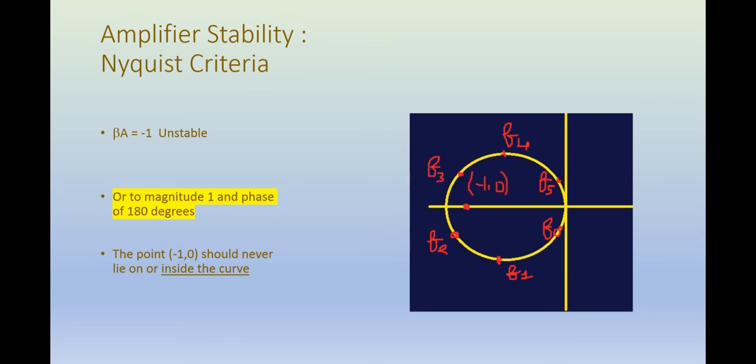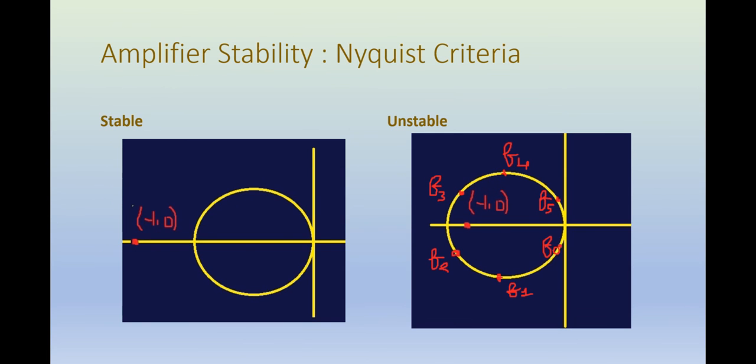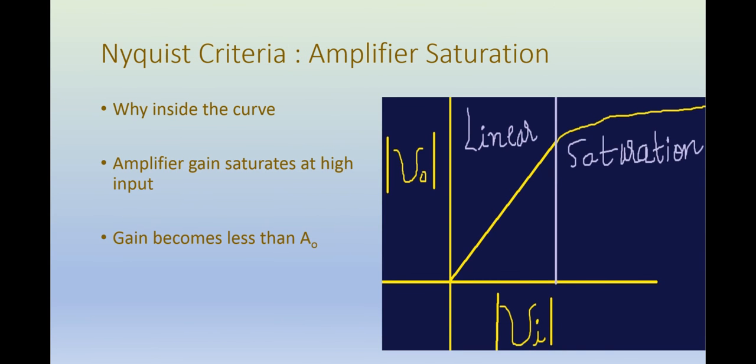So here is the criteria that point -1, 0 should never lie on or inside the curve. Here you can see two figures. One is the example of a stable system where point -1, 0 lies outside the Nyquist curve, and the other is an unstable system where the point -1, 0 lies inside the Nyquist curve. So the question still remains, what's wrong with having -1, 0 inside the curve? Because inside, if it does not lie on the curve, then apparently beta A never becomes equal to -1.